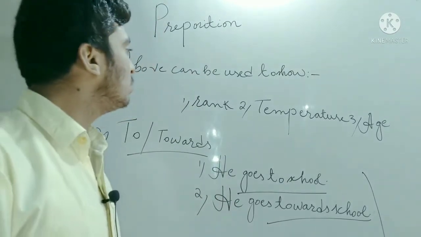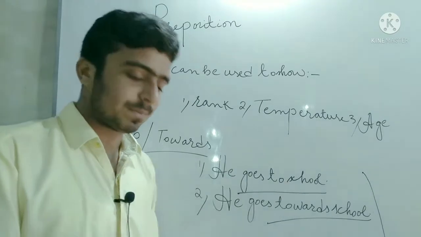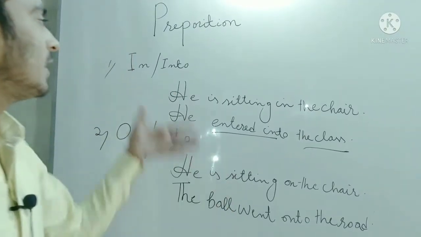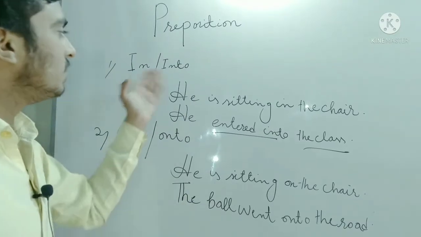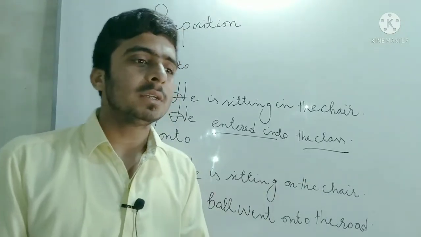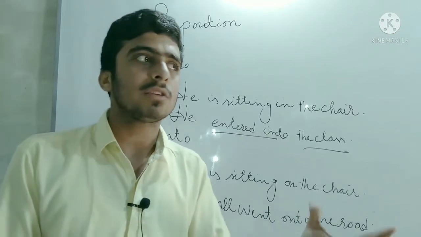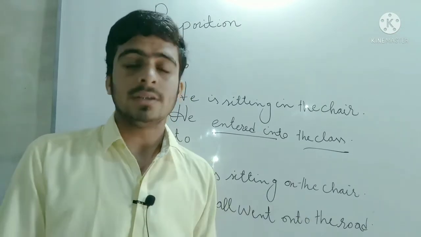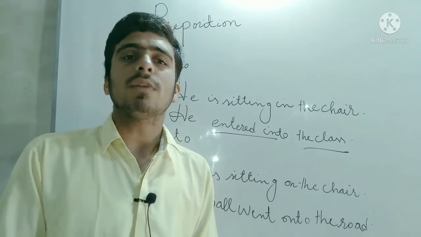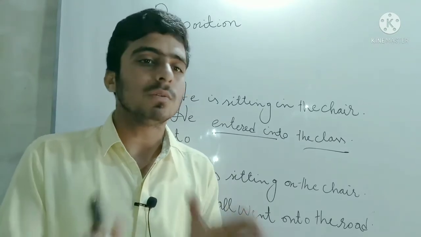Now I am going to show you some other prepositions. Friends, here you will see that I have written "in" and "into", "on" and "onto". We can use "in" for the closed things, just like the things which are closed. Just like you can say, "he is in the class" is a closed, "he is in his car" is a closed. Whenever you want to give the example of something closed, you will use "in".